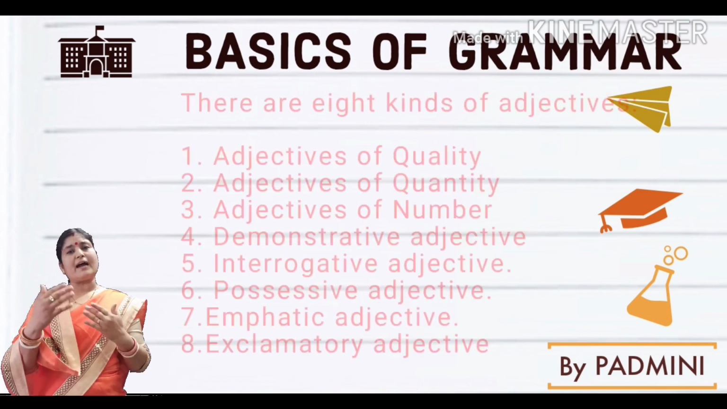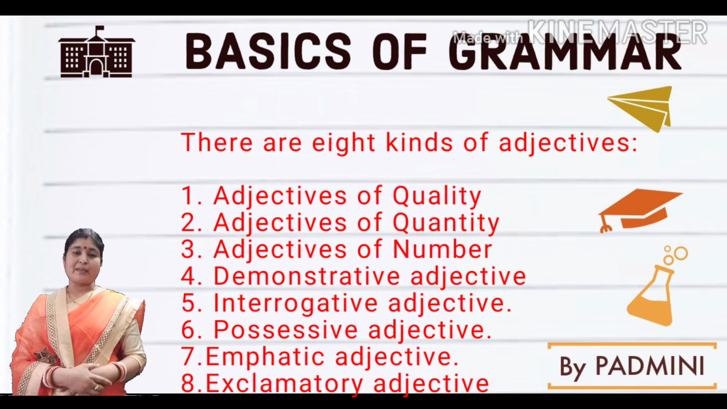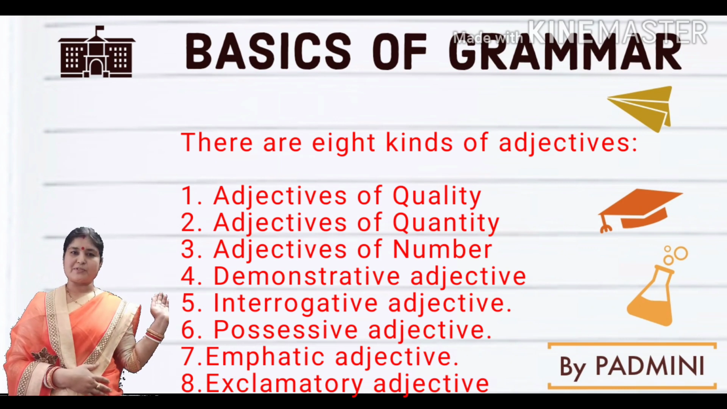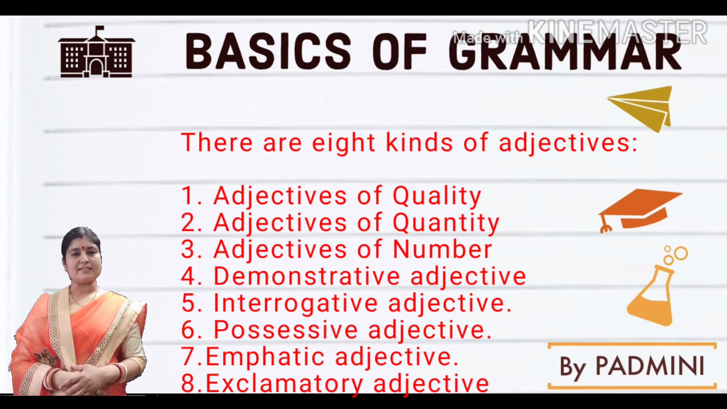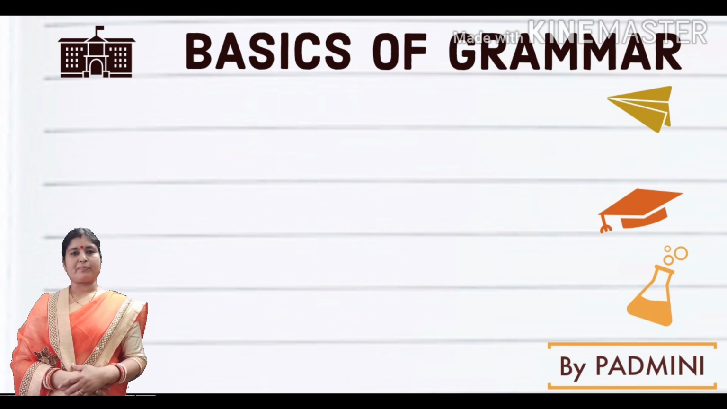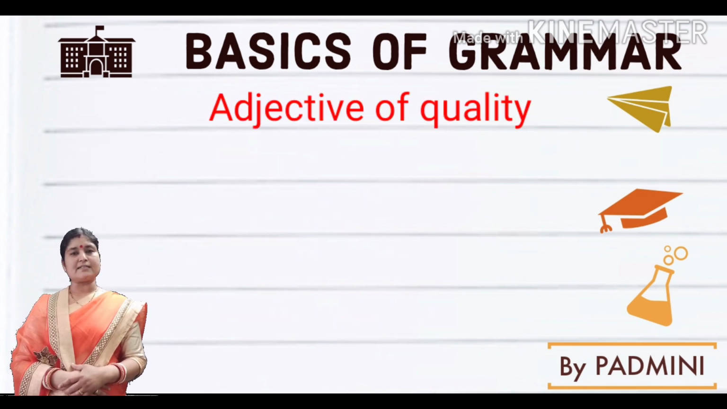So there are different kinds of adjectives. There are 8 kinds of adjectives, like adjective of quality, adjective of quantity, numeral adjectives, possessive adjectives, interrogative adjectives, emphasizing adjectives, and exclamatory adjectives.